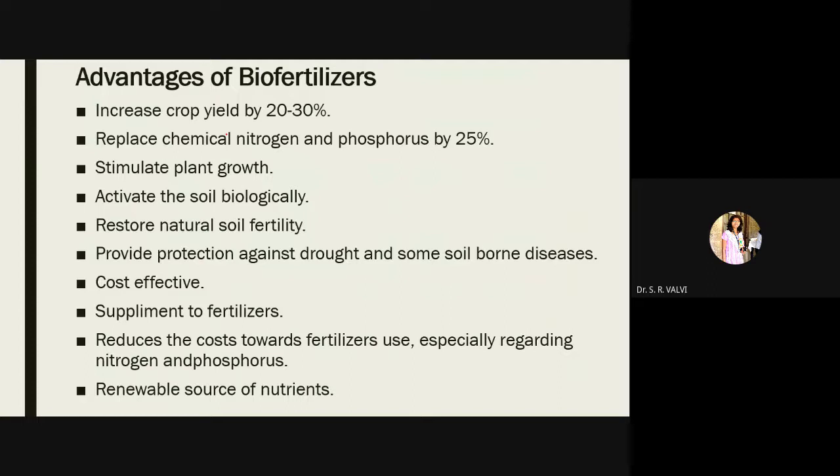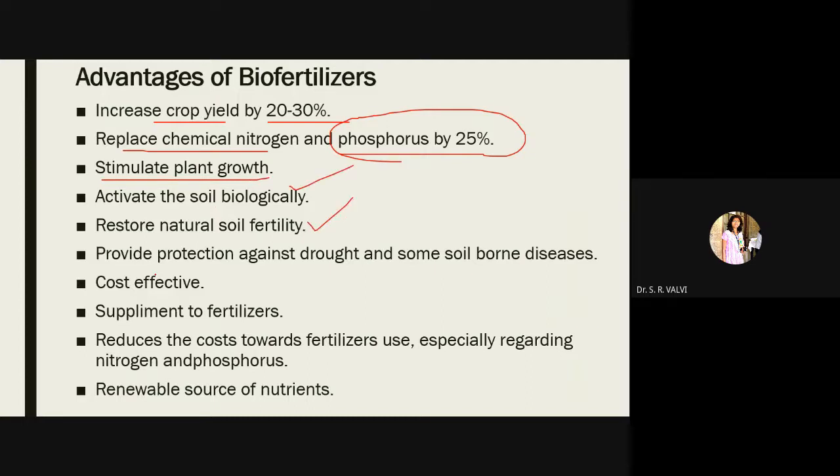So now these are the five advantages of biofertilizers, right? It increases the crop yield by 20 to 30%. Then it replaces the chemical nitrogen and phosphorus by 25%. See how much percentage it has been replaced. Then it stimulates the plant growth. It activates the soil biologically. It restores the natural soil fertility.